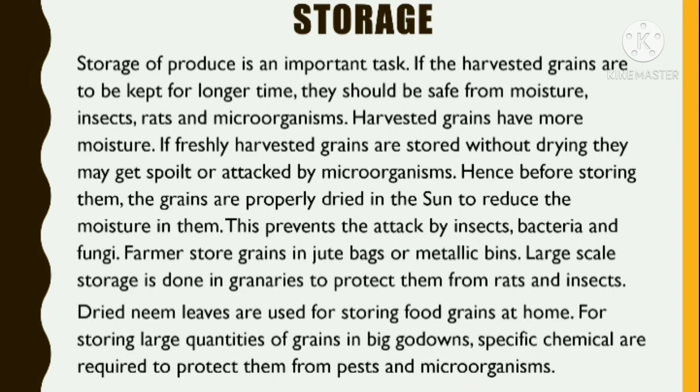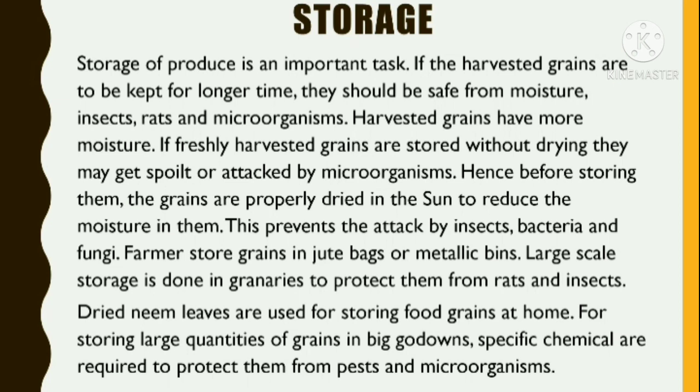Storage. Storage of produce is an important task. If harvested grains are to be kept for a longer time, they should be safe from moisture, insects, rats, and microorganisms. Harvested grains have more moisture. If freshly harvested grains are stored without drying, they may get spoiled or attacked by microorganisms. Hence, before storing them, the grains are properly dried in the sun to reduce the moisture in them. This prevents the attack from insects, bacteria, and fungi.